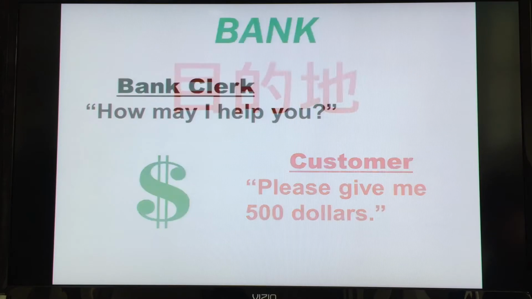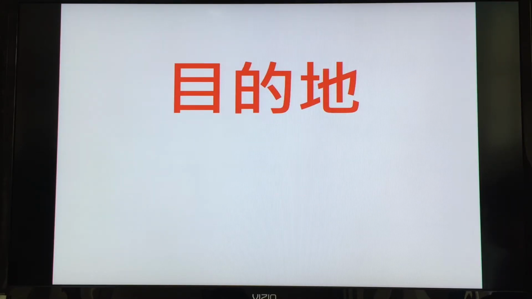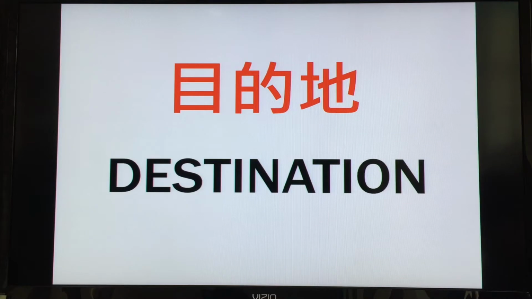Okay, very good. The next thing you will do after you get your money at the bank is find this. Now, this is the Chinese. Do you know the English? What is the English for this Chinese word? That's right, it's destination. Say it again, destination. Destination. Okay, your destination is where you go on the train.